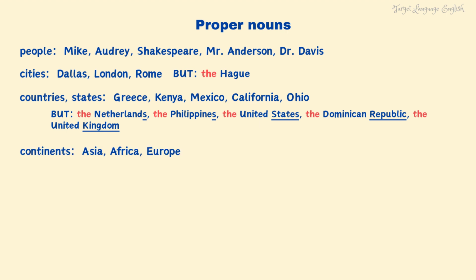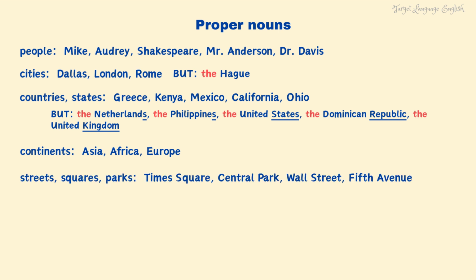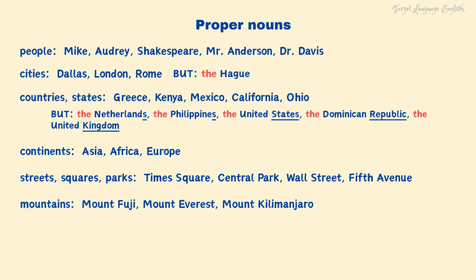We use the zero article with names of continents, for example, Asia, Africa, Europe, with names of streets, squares, parks, for example, Times Square, Central Park, Wall Street, Fifth Avenue, with names of mountains, Mount Fuji, Mount Everest, Mount Kilimanjaro.